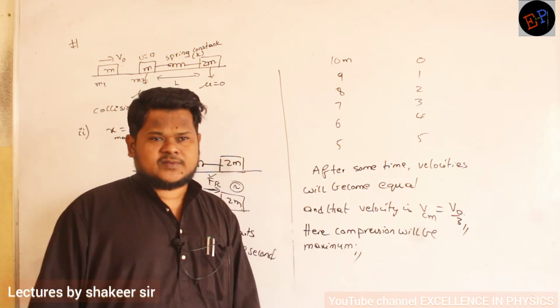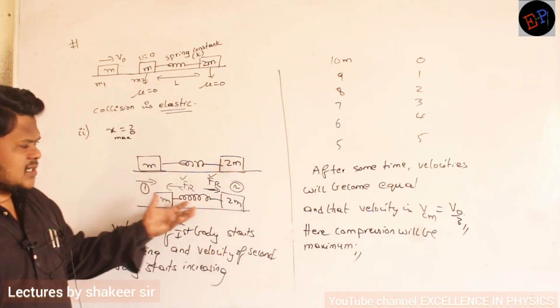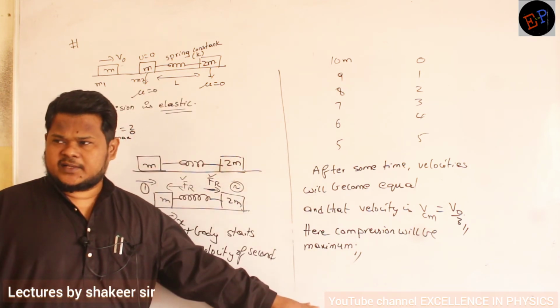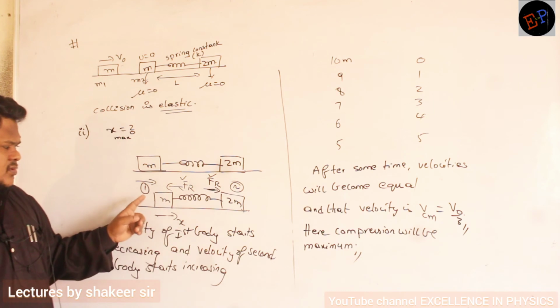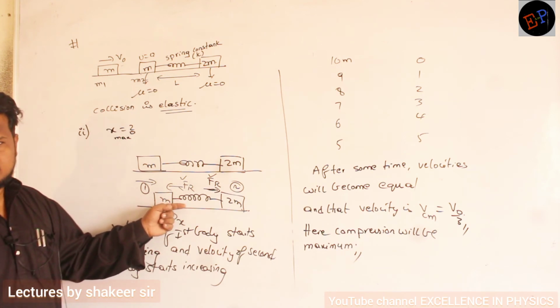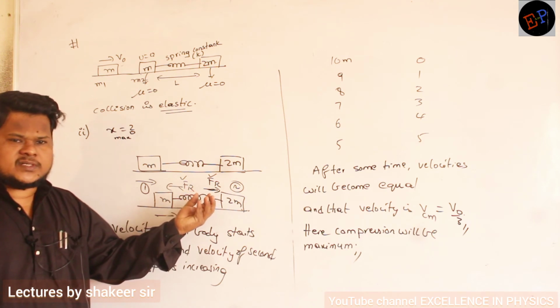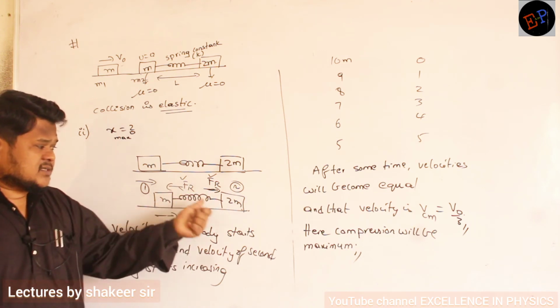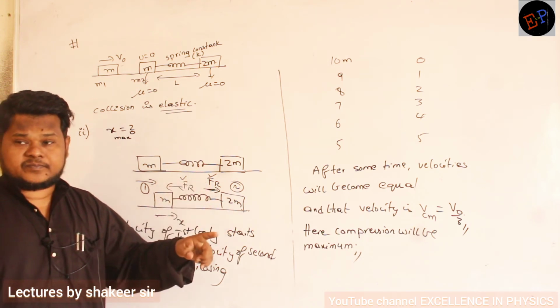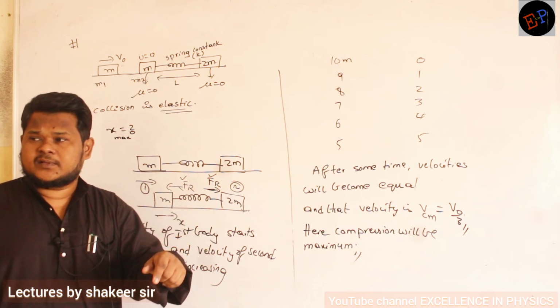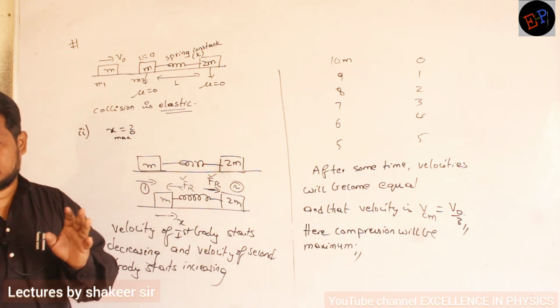Springs paina khachitanga oka question vastundi. Okay, and what is the concept of springs? Here I have explained you very clearly. Understood now? So velocity of one mass decreases, velocity of other mass increases. So slowly compression happens, and when velocities of both bodies are equal, then there will be a condition of maximum compression. Are you able to understand?